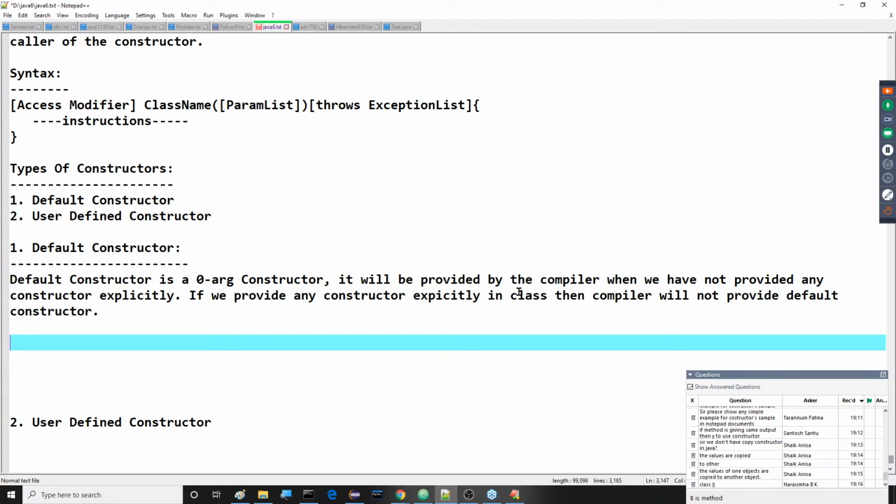Please observe this point. If we provide any constructor explicitly in our class, then the compiler will not provide any default constructor. Everybody has to understand this point about the default constructor. Next, I want to show this point practically. Now all of you observe.